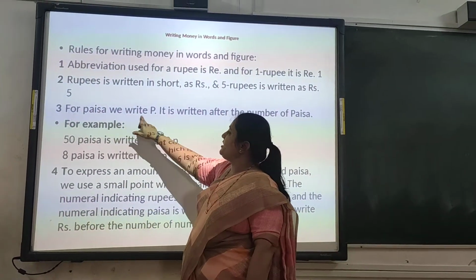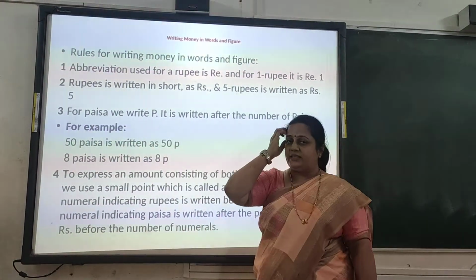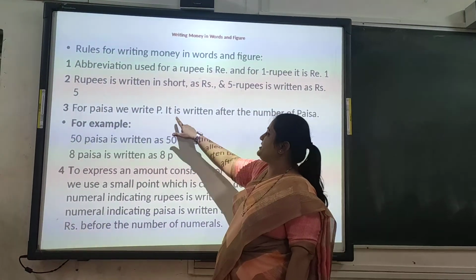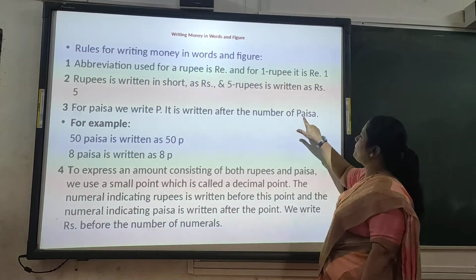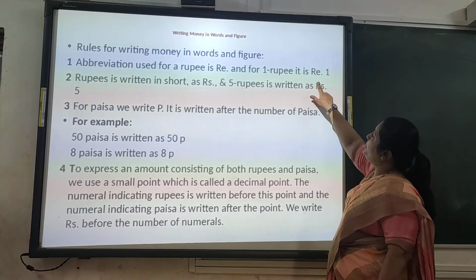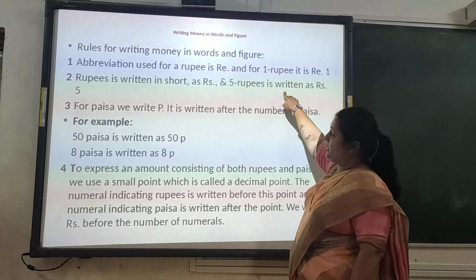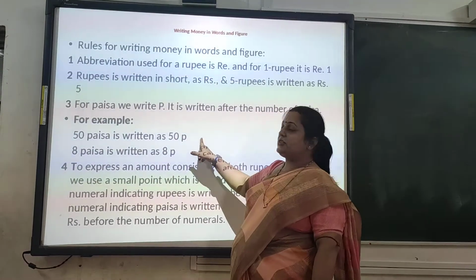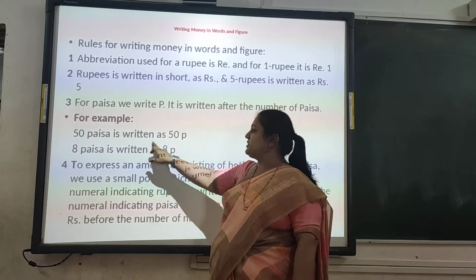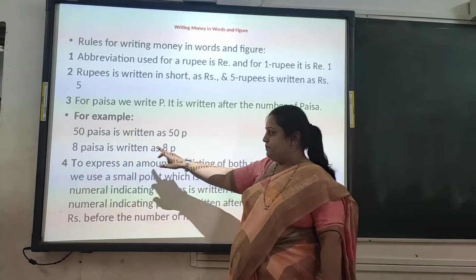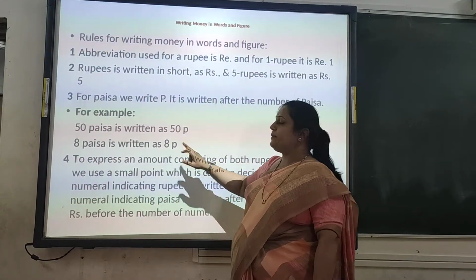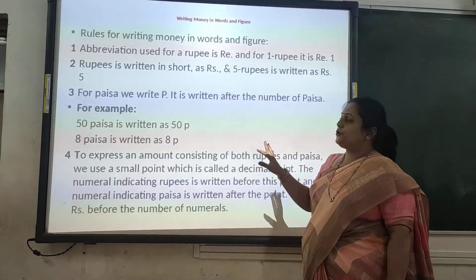Now see, for paisa we write P only. This letter P we use to show the paisa. It is written after the number of paisa. Now see here, rupees we write before the number and paisa we write after the number. For example, 50 paisa is written as 50p. 8 paisa is written as 8p. So this is the difference in how to write.